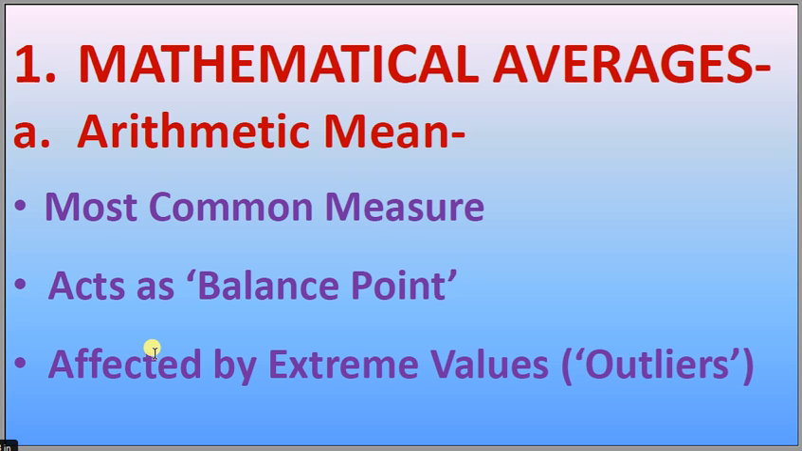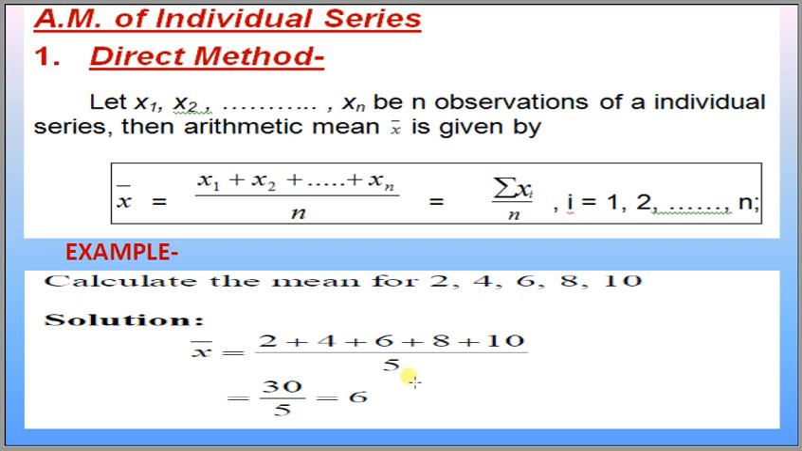What are outlier observations? Outlier observations are observations which are quite low or very high in the data set, which affect our mean. Then the mean is affected by these extreme values.